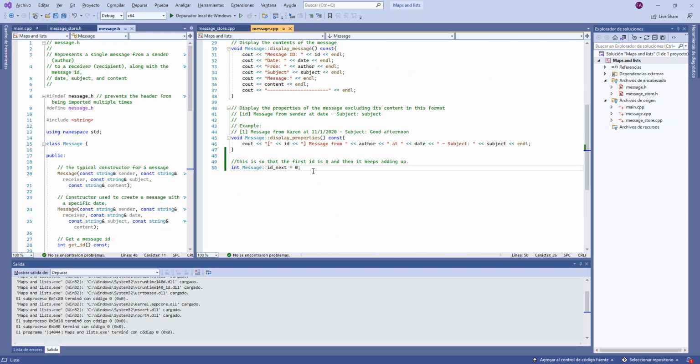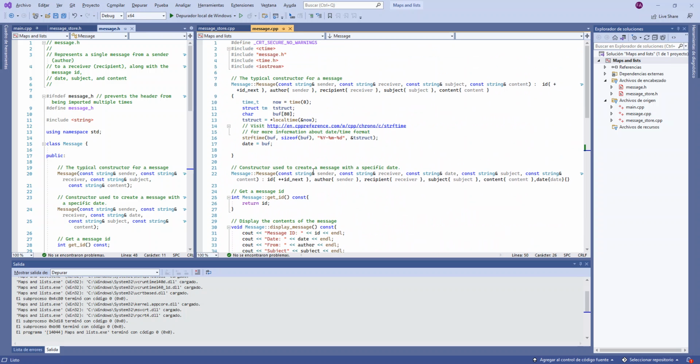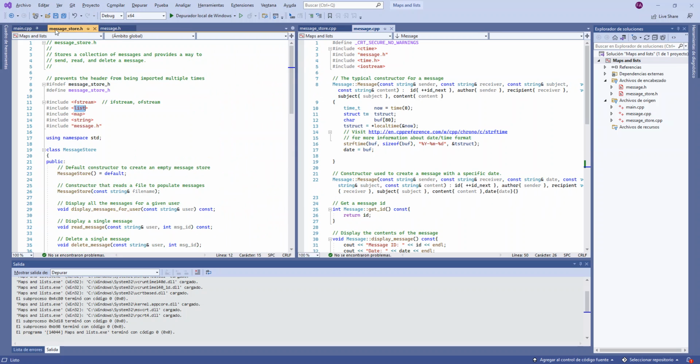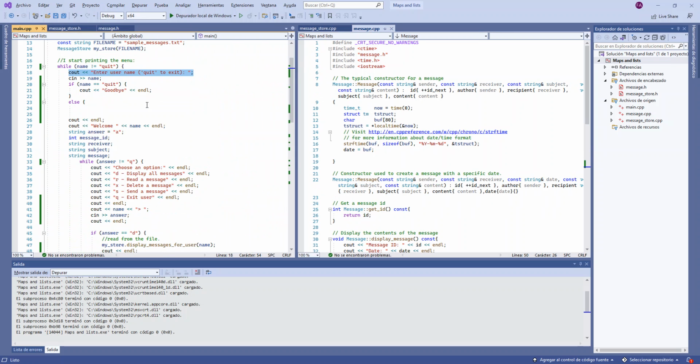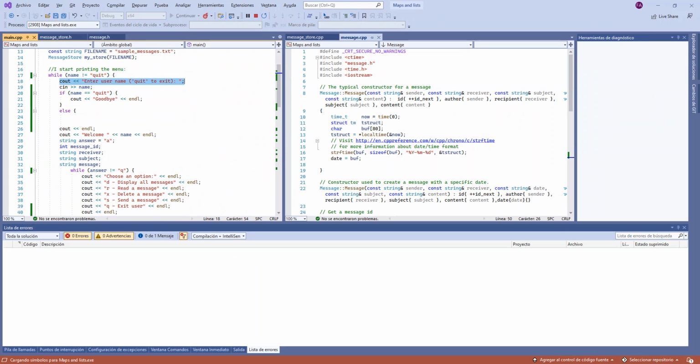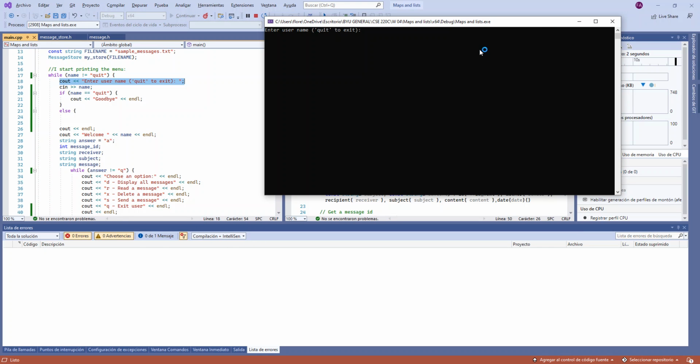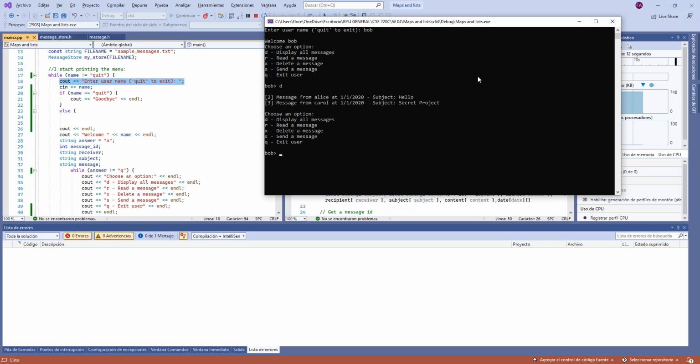So this was all. I only had to copy the answer once. I'm very happy I was able to overcome all the errors, and let me show you my program works as expected. If I say Bob, I might have modified the file somewhere so it might not display everything as we want.